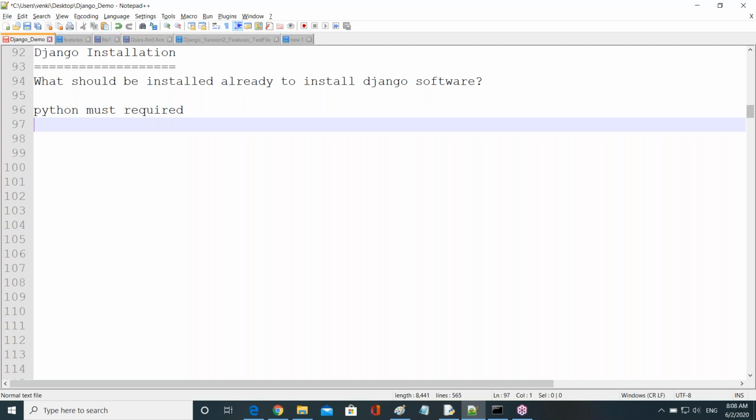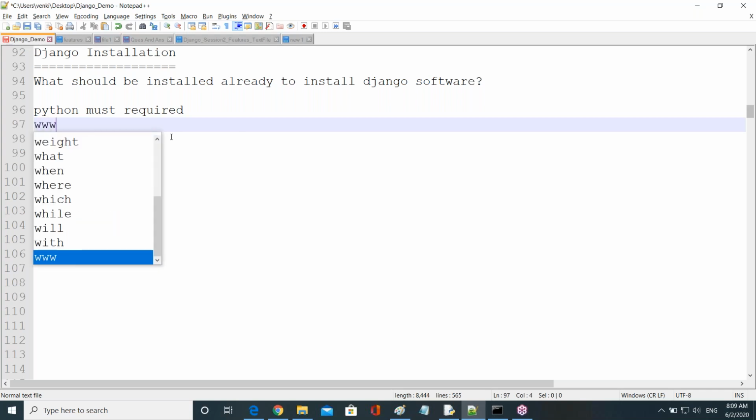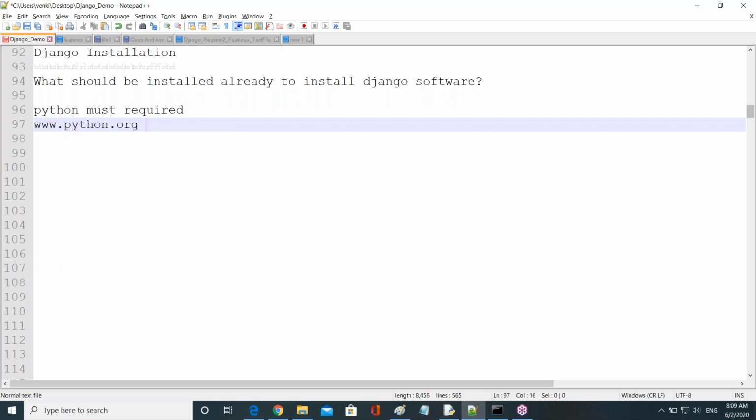Now tell me, what is the official website of the Python language? For Python software, what is the official website? You message Python.org. Just go to this location and you can download the Python software. You can install it very easily. There's no problem while installing the Python software. Just download and click next. That's all. Now Python is installed. The question is how to install Django.